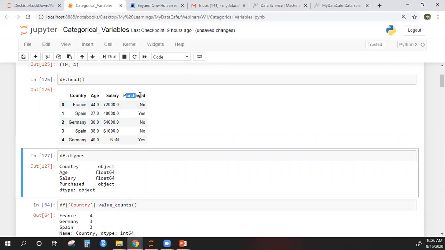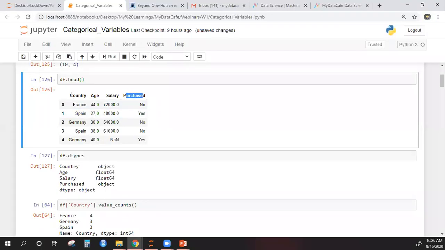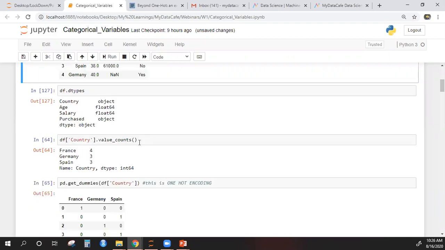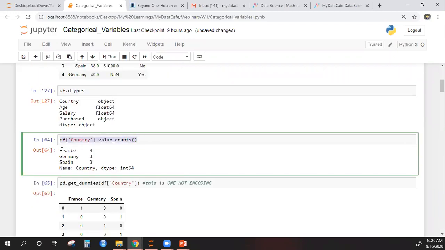This is the dependent variable. Okay, so we will not worry about this. So this is the independent variable that we have to create dummies for: country. Okay, so if you look at the unique levels in the data and the count for each of them, there are four observations which belong to France, three from Germany, and three from Spain.